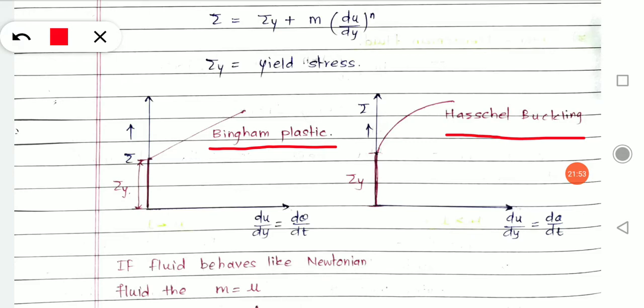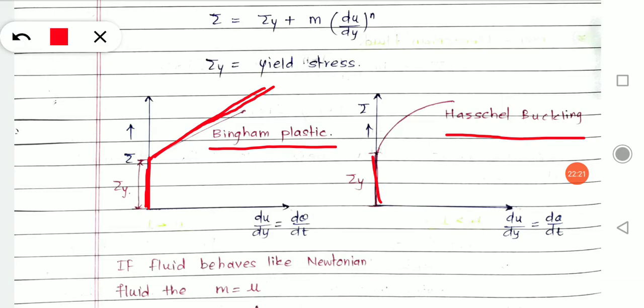Both require an initial yield stress to show the fluid properties or to get into fluid behavior. But once the initial yield stress is applied, Bingham plastic fluid will follow a Newtonian law, will behave like a Newtonian fluid.